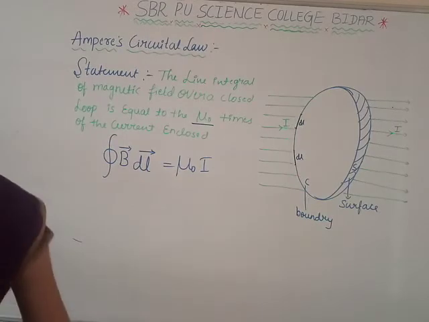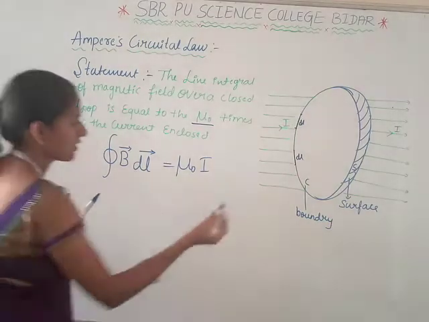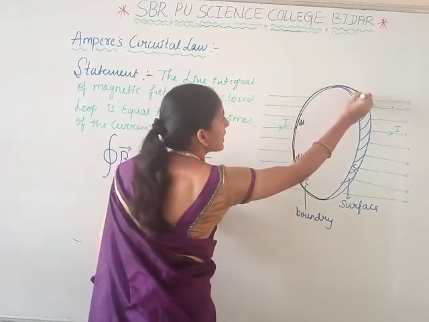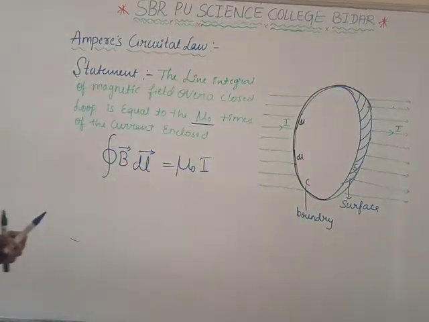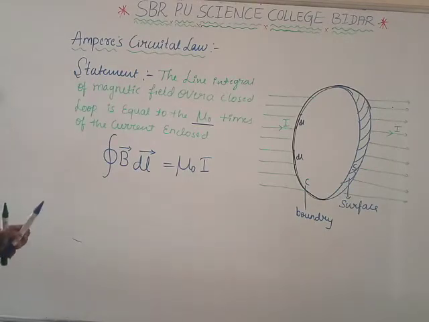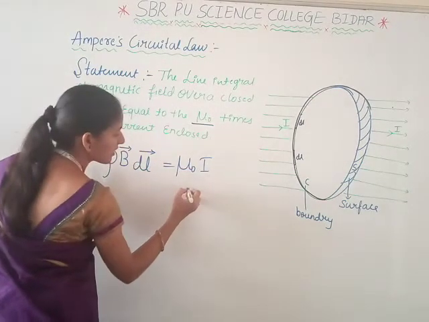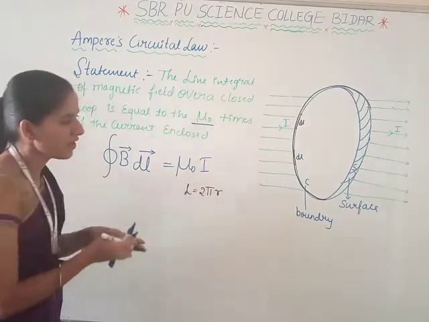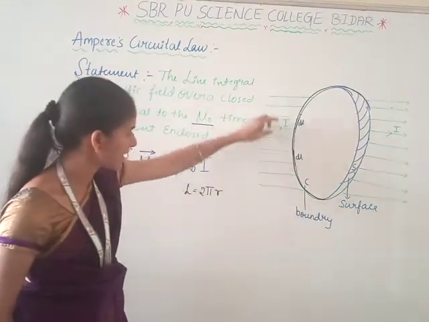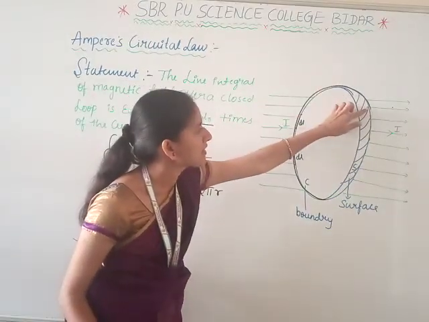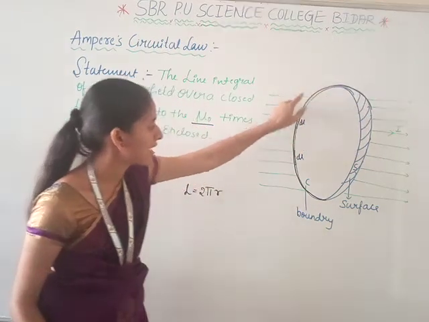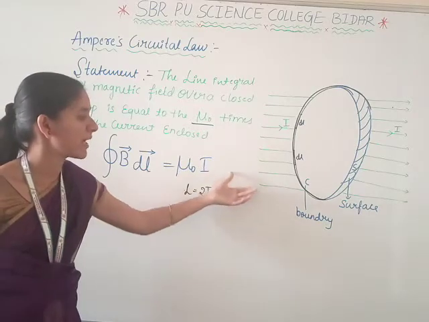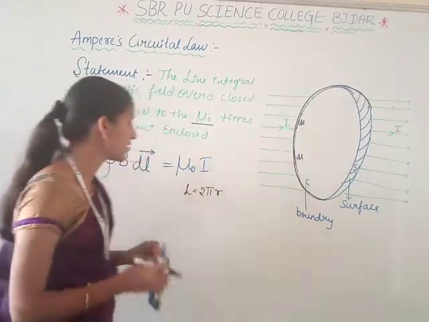When the boundary of the loop is taken as a circle, therefore the circumference of the circle L is equal to 2 pi r. 2 pi r is the circumference of a circle here.